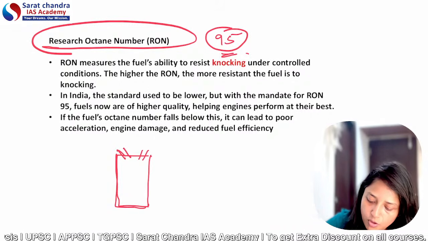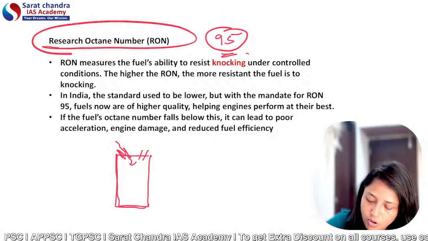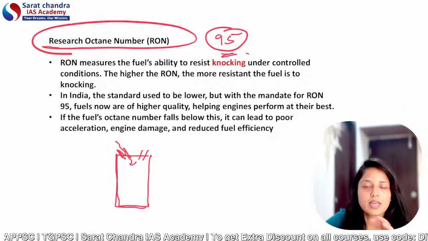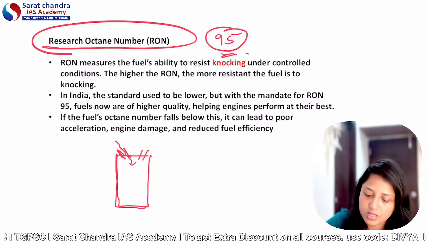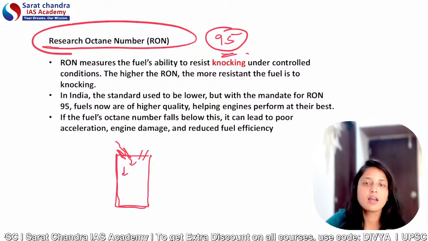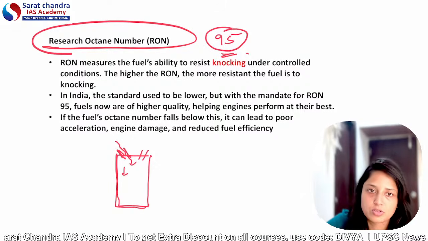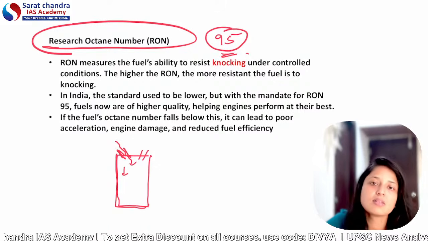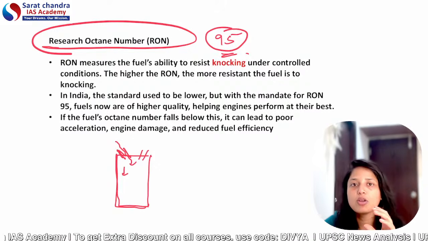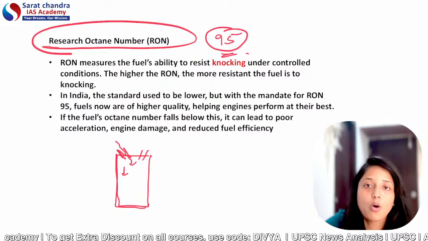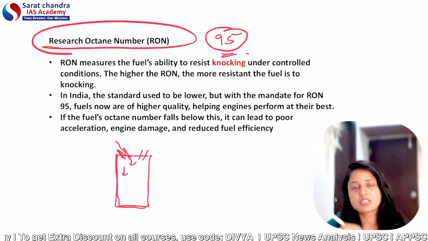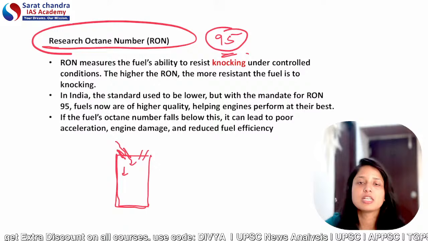Through the inlet valve comes the mixture of air and fuel. The air and fuel are mixed, and now they are injected into the cylinder for compression and the power stroke. Sometimes this mixture of air and fuel is not completely burned, or before starting the power stroke, it is prematurely burned.